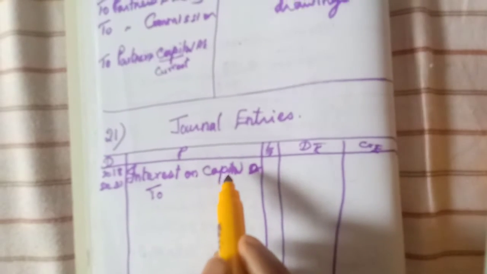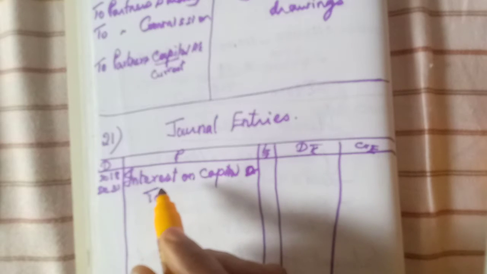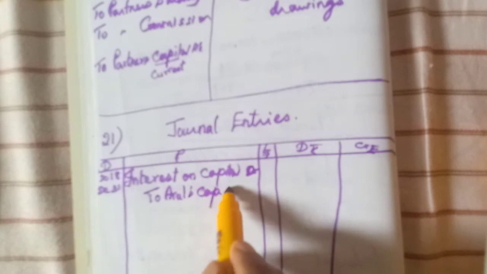Current account? No, because in the last line it is given fluctuating. Assume that the capitals are fluctuating. So since it is fluctuating, we have to write capital only, not current account. Okay. Two partners. First one, Arulappan's capital account. I write shortly. Okay. Then Nallasamy's capital account. What we should write? Interest on capital provided.